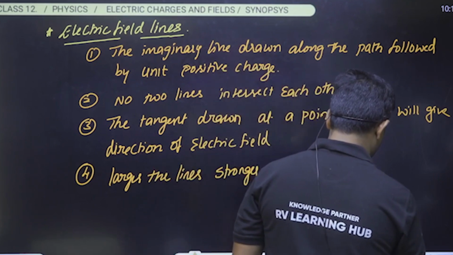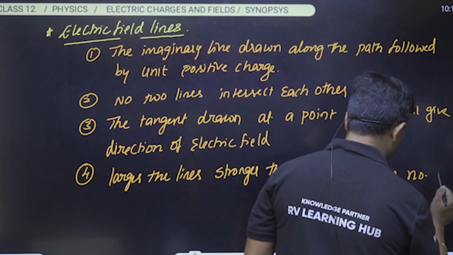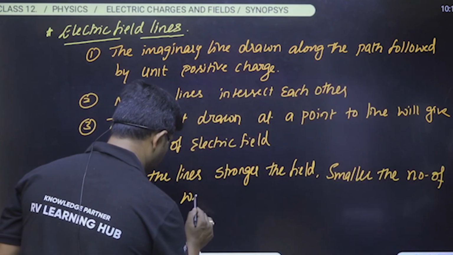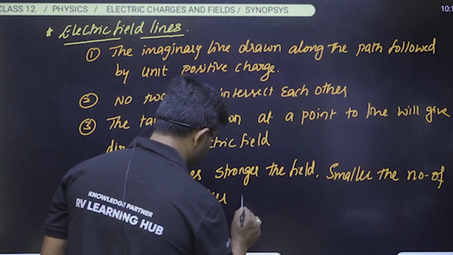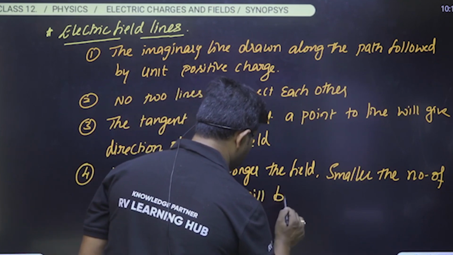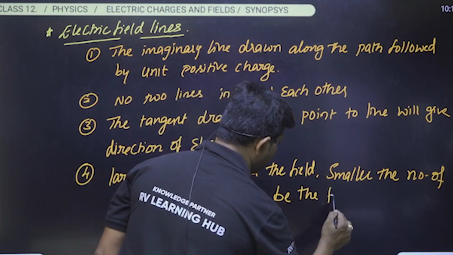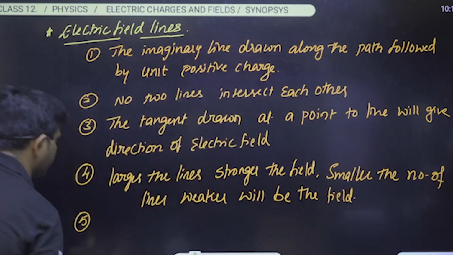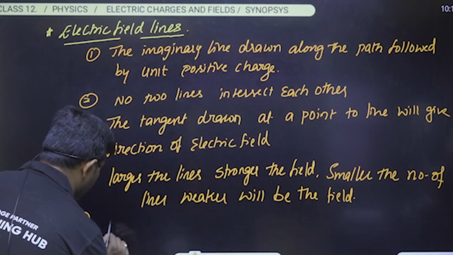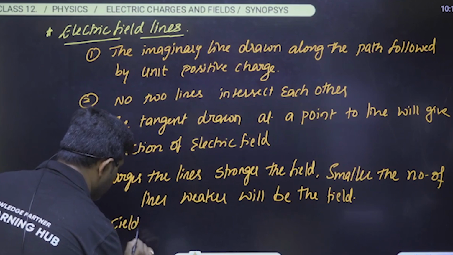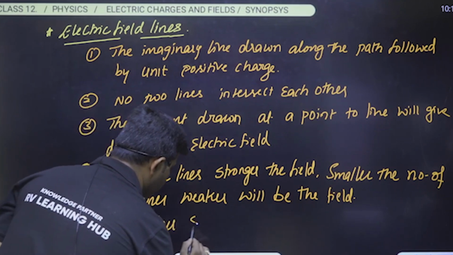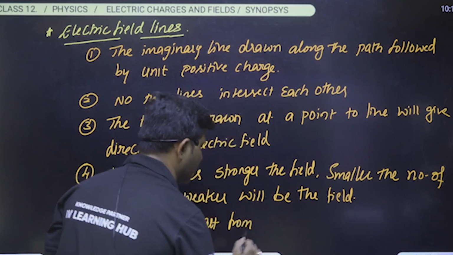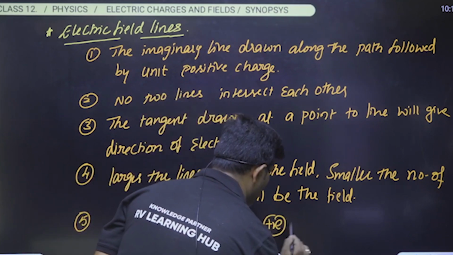Smaller the number of lines, weaker will be the field, okay. And later, see here, please observe that field lines will start from positive charge.